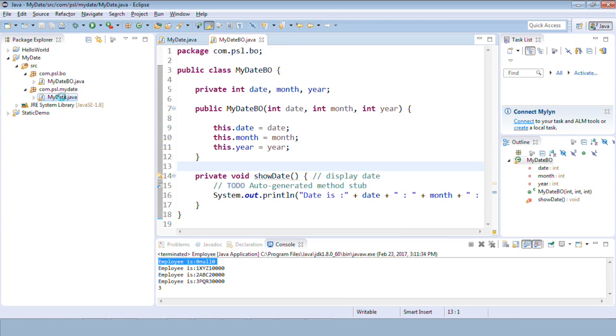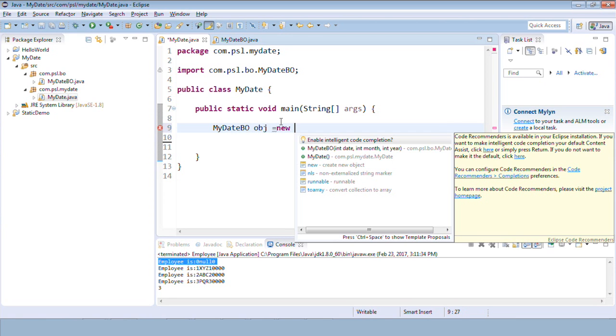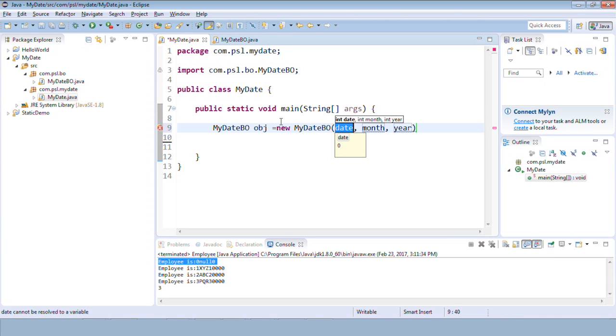So I'll come back to mydate, and now I can create an object of that mydate.bo class. obj is equal to new mydate.bo, and I'll pass a value, say the date, maybe 7/7/2007.